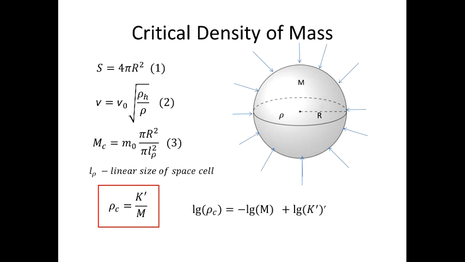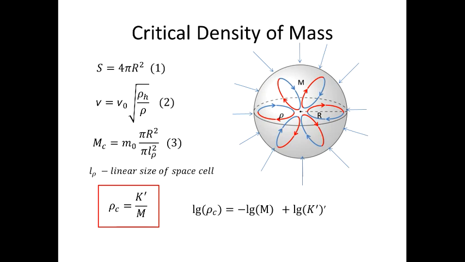This model of critical density of mass shows the situation when particles of matter start competing for space within the limited volume of the sphere, and it is obvious that the particles located closer to the surface have the easiest access to the incoming space cells, which means that the struggle for space between particles is going to be somewhere closer to the center. And the result of this struggle will be flows of particles directed towards the surface of the sphere. But the gravitational flow of space will move more mass toward the center, creating circular flows of masses within the sphere.